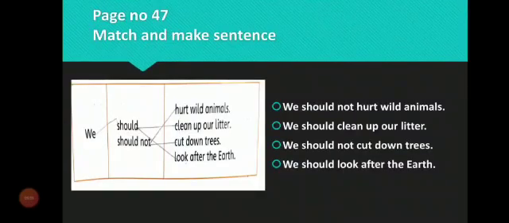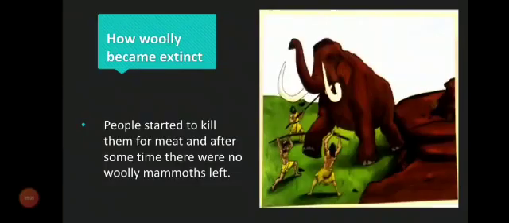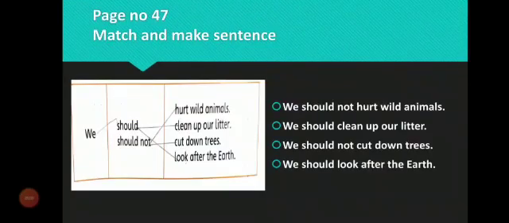Okay, students, now come on page number 47. We will do this one matching on page number 47. So please hold a scale and a pencil in your hand and be attentive and follow the instructions given to you by your teacher. The question is match and make sentence. Means we will do the match and make a proper sentence.